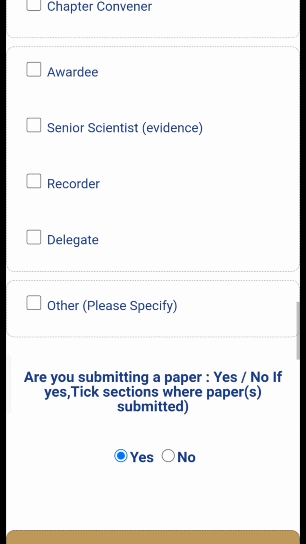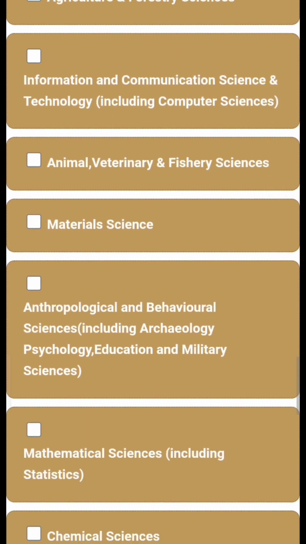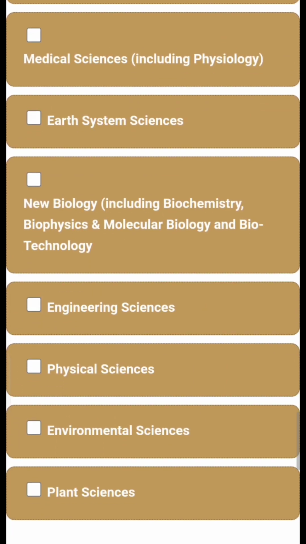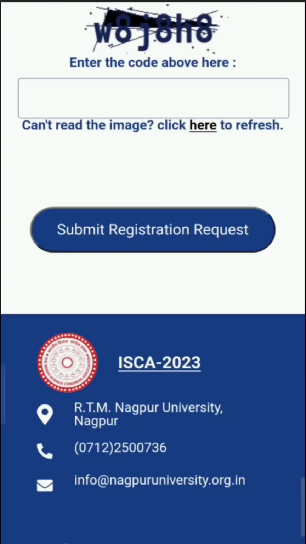Choose the section from which you are submitting the scientific abstract in the Indian Science Congress. Then, finally, enter the given captcha and submit your details. It will lead you to the next page of fee payment. Here, due to ISC guidelines, we can't share the payment details, so sorry for this, guys. Stay connected for more updates about the ISC and IPC events here in the description box.